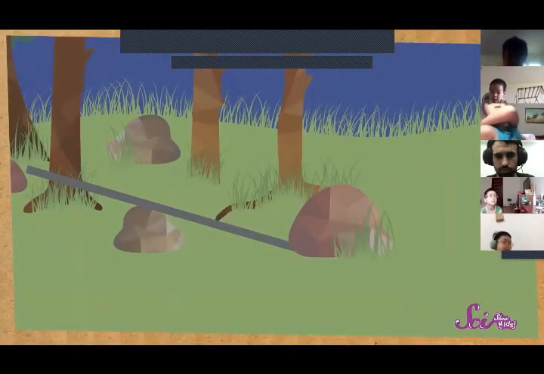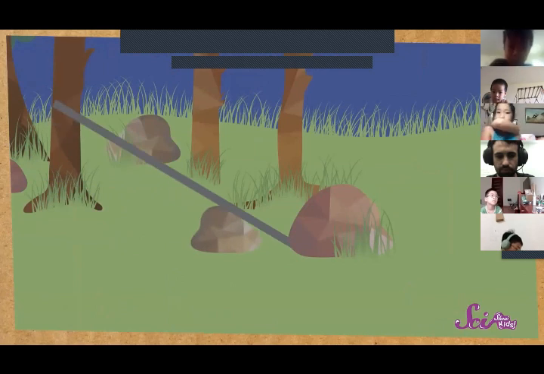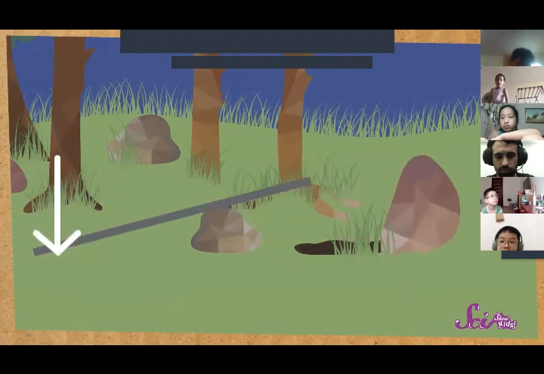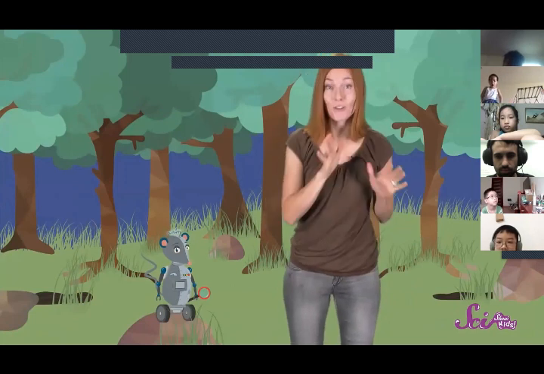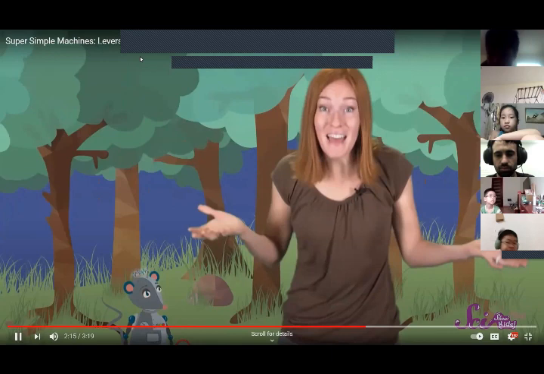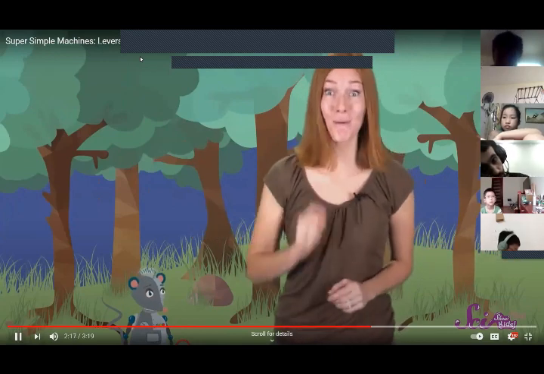Let's try something a little different for the second rock. This time, we'll put the fulcrum closer to the rock we want to lift. Let's set up our lever, give the high end a good push down, and bingo! That was a lot easier. For levers like this one, the closer the fulcrum is to the thing you want to lift, the easier it is to lift it. And that's what makes a lever a kind of simple machine.